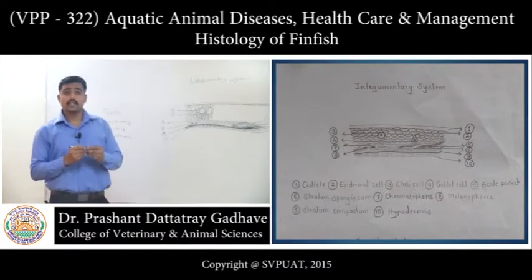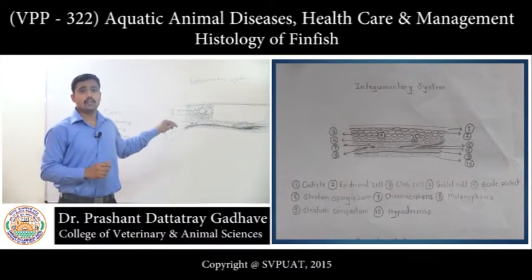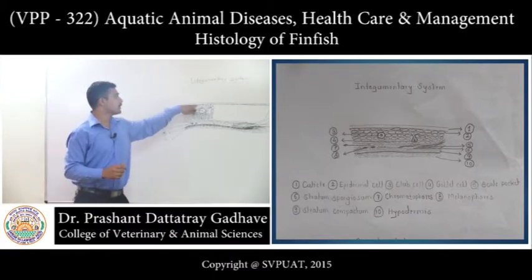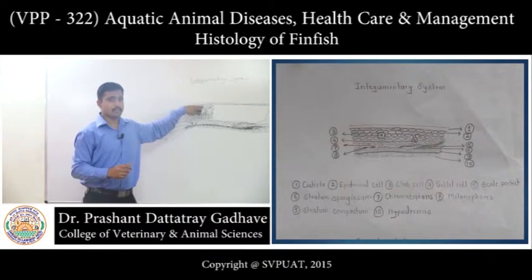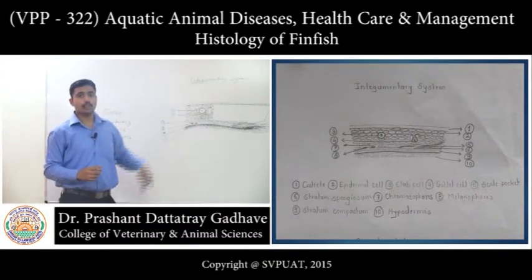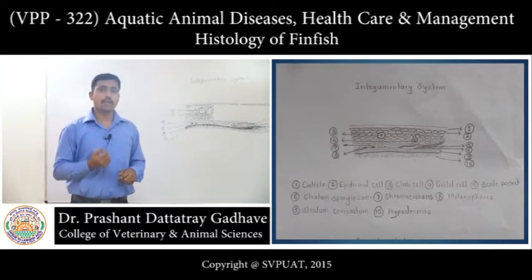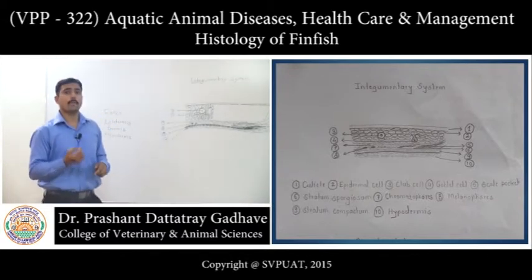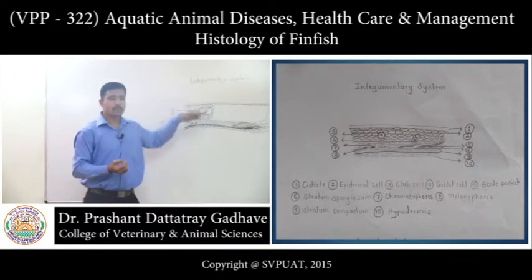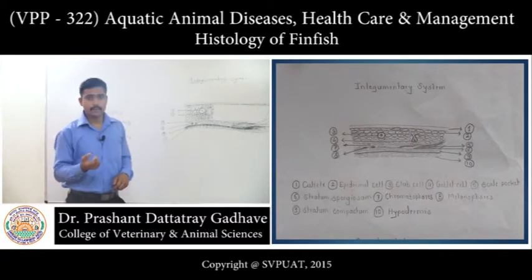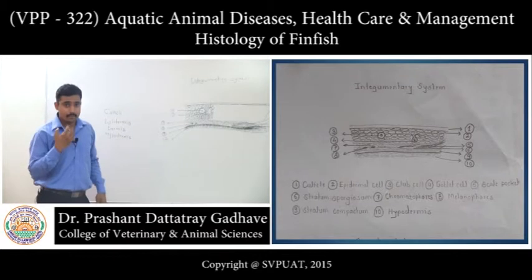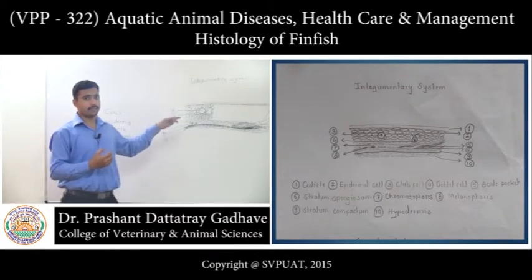Now what is the function of this cuticular layer? Actually, the periodic casting, the sloughing of this cuticle, of these epidermal squamous epithelial cells along with the mucus, will serve as a non-specific immune system against pathogens. When these cells along with mucus are sloughed off from the epidermis, the microbes get less chance to establish themselves on the epidermis.